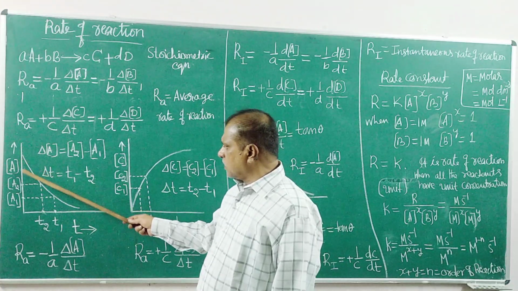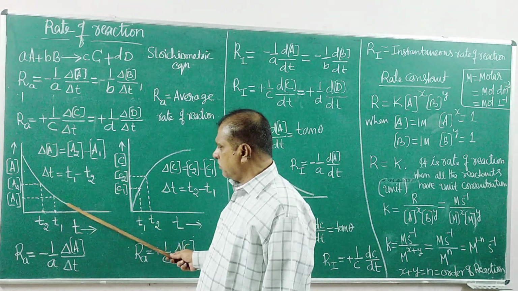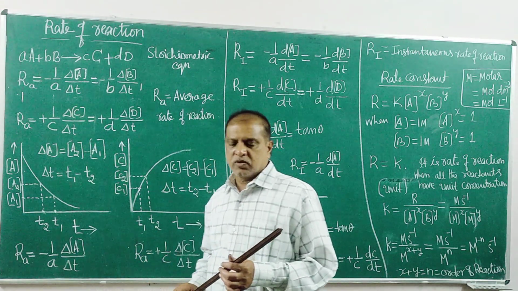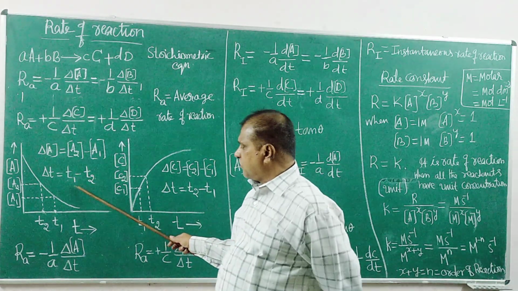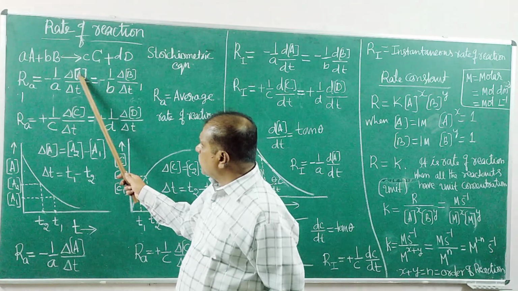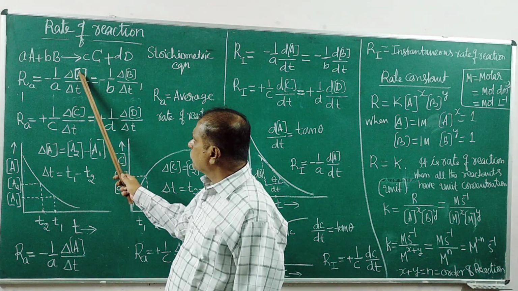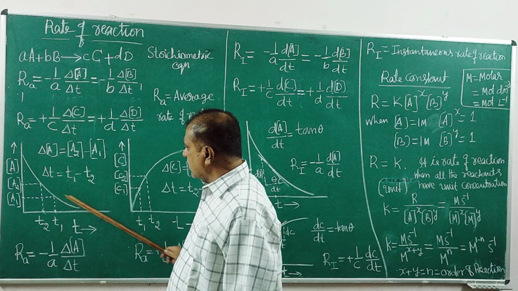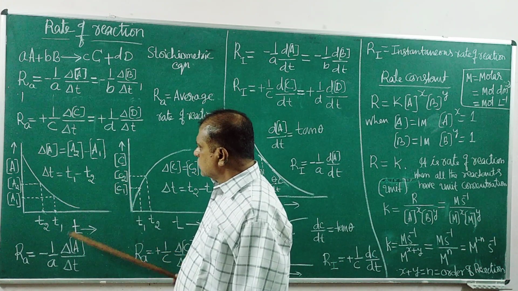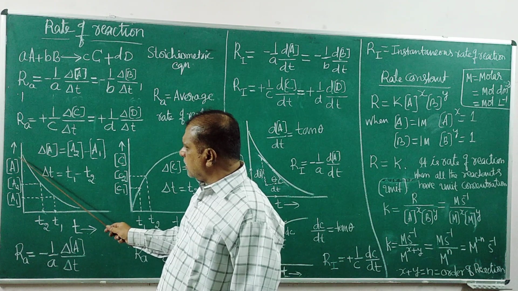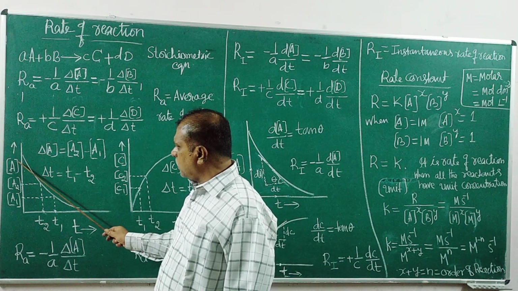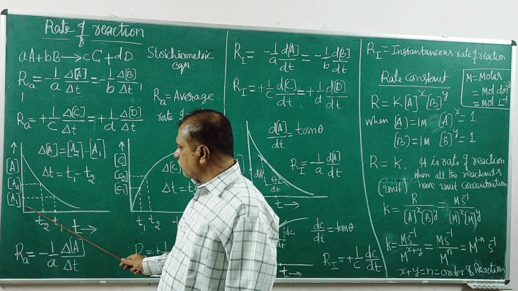Once you get a curve like this, we can calculate the rate of reaction. It is simple mathematics. From the graph, we have to find this value, delta A over delta T. Any point on the graph gives a concentration value and the corresponding time.